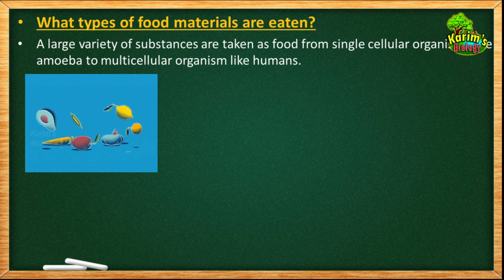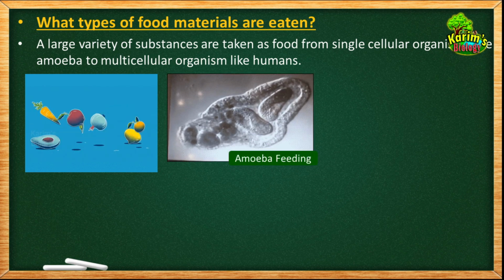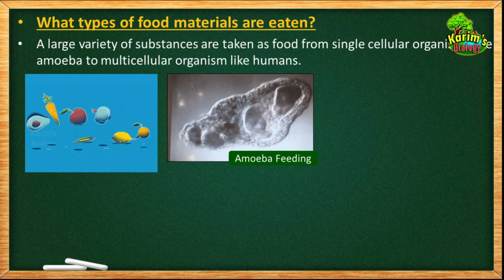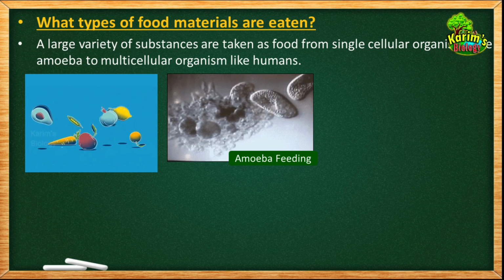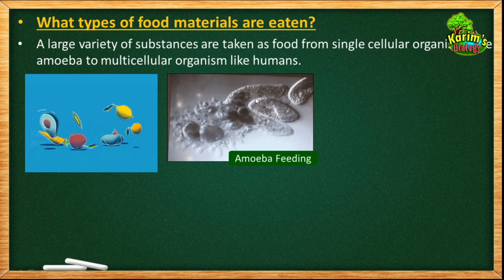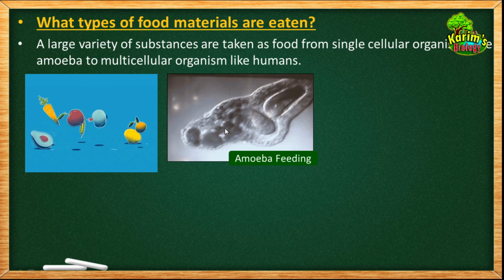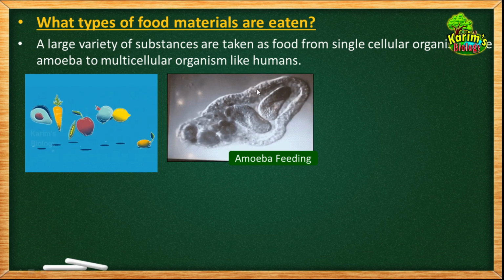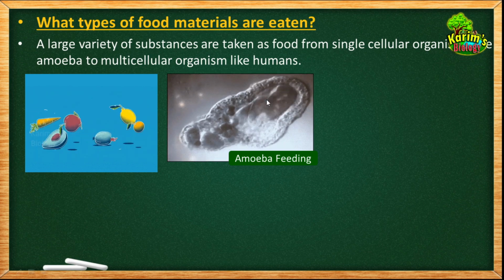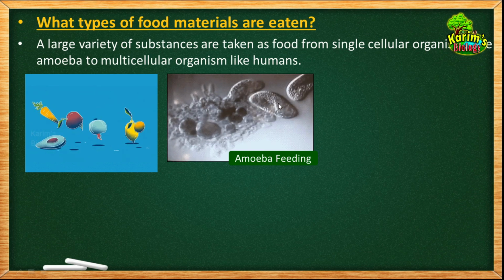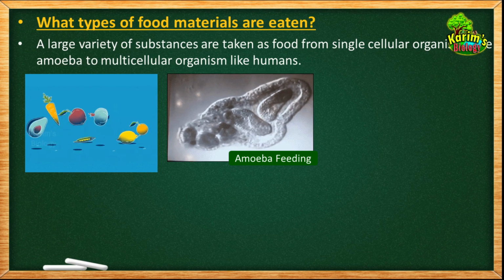For example, amoeba is a unicellular animal. Being a unicellular animal, it is made up of a single cell, so it can perform a simple mode of nutrition. The mode of nutrition performed by amoeba is called the holozoic mode of nutrition, in which you see here, it is engulfing the food particles. These are the food particles, which are other microbes, and this amoeba is forming pseudopodia around the food particle and slowly engulfing it, forming the digestive vacuole, and slowly they will be digested and the nutrients will be absorbed into the cytoplasm of the amoeba. So this is how the nutrition takes place in amoeba.